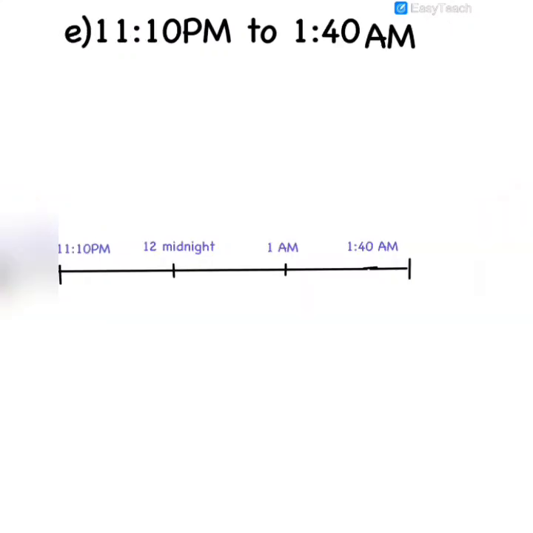We have one more question. 11:10 p.m. to 1:40 a.m. So again 11:10 is the starting time. 11:10 p.m. we have written here. PM is the time of night. So after 11:10 p.m., at 12 at night, 12 midnight, is the closest round time. So this is 50 minutes.